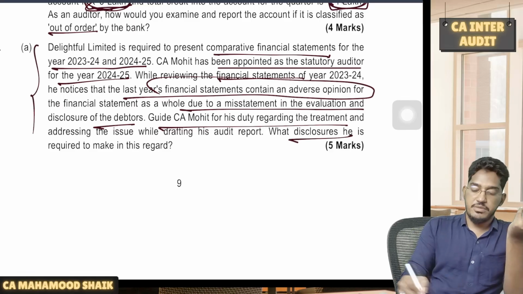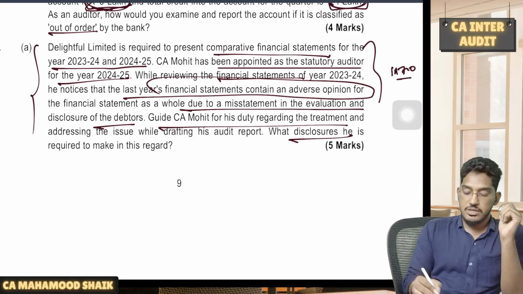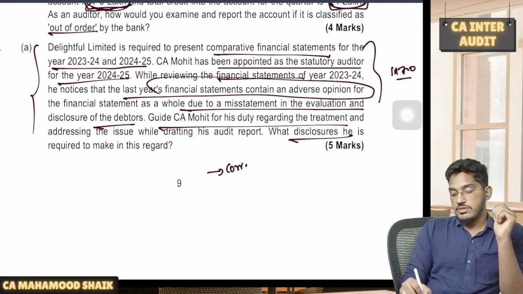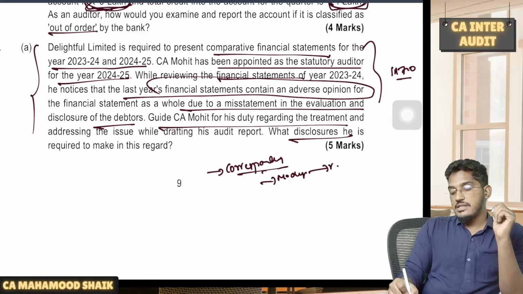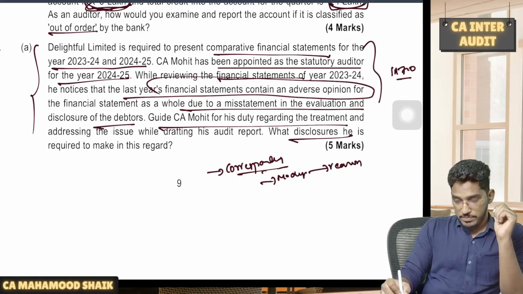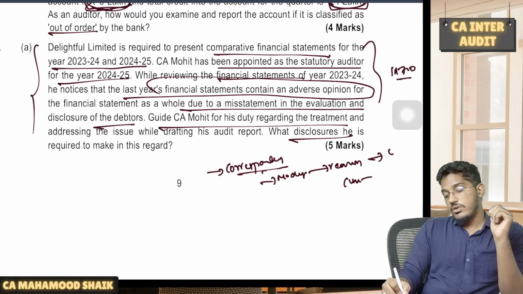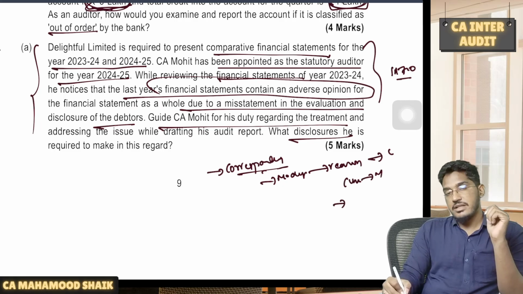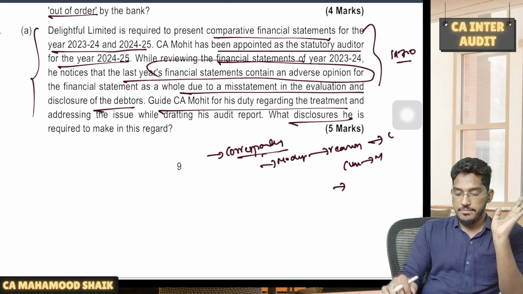See, if you remember the discussion from SA 710, which is talking about comparative financial statements. If it is corresponding figures, and last year's auditor's report contains a modified opinion, and the reason because of which last year's auditor gave the modified opinion remains unrectified even in the current year, then the current year auditor also will modify the opinion and will explain the reason. He will give reference to both current year and previous year in the basis for opinion paragraph.